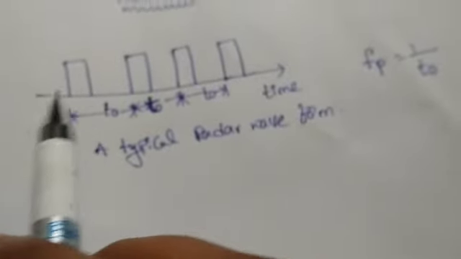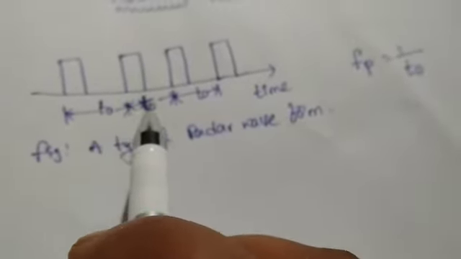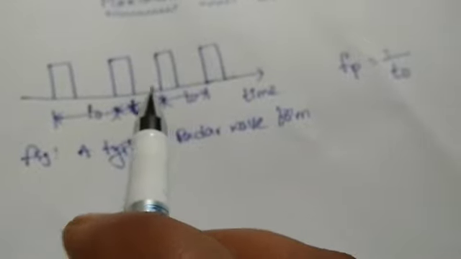For example, if a pulse is sent every 0.1 second, then Fp equal to 1 by 0.1, so that means Fp equal to 10.